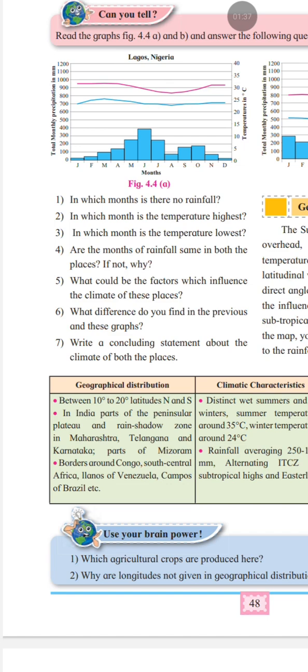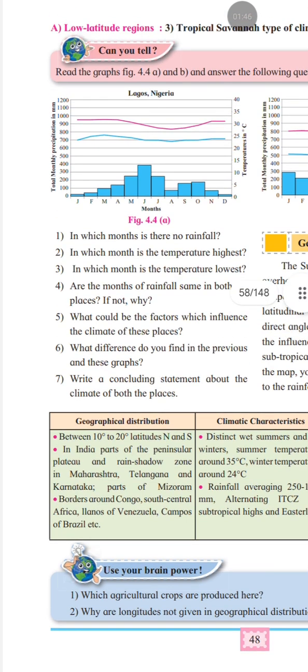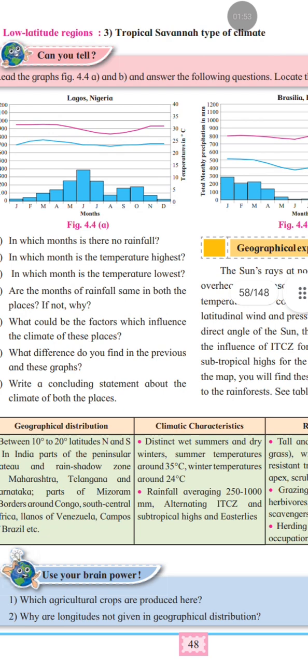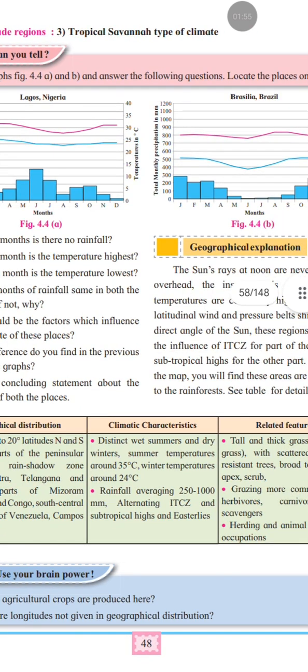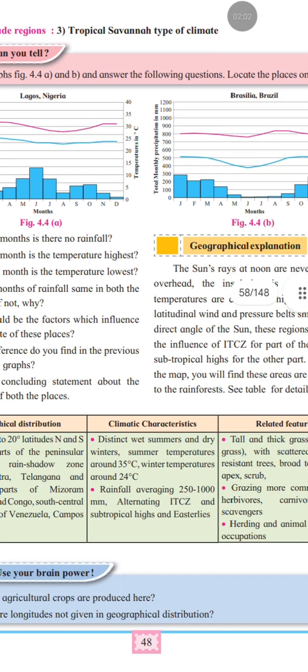Fourth question is, are the months of rainfall the same in both the places? If not, why? In Lagos, Nigeria, it is wettest in June, and in Brasilia, it is wettest in the month of January. So it is wettest in June in Lagos, and January is the wettest month in Brasilia.